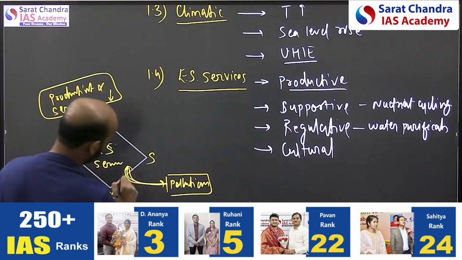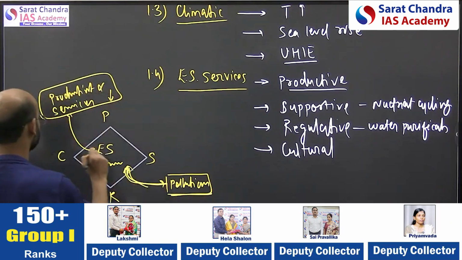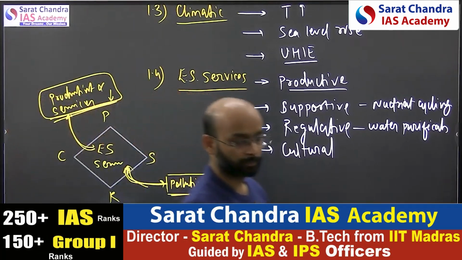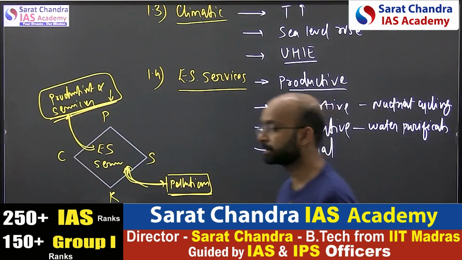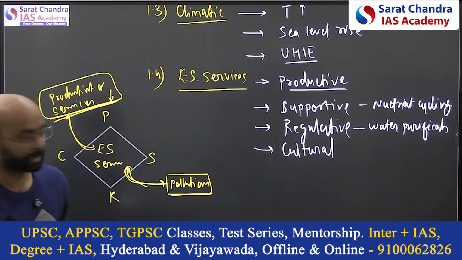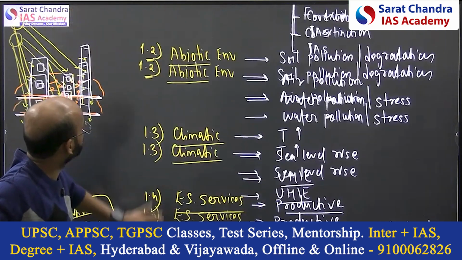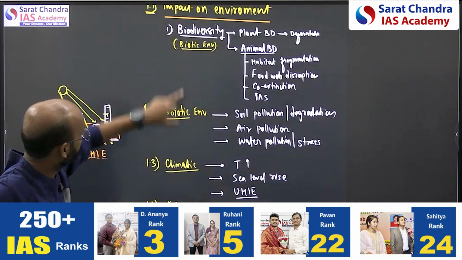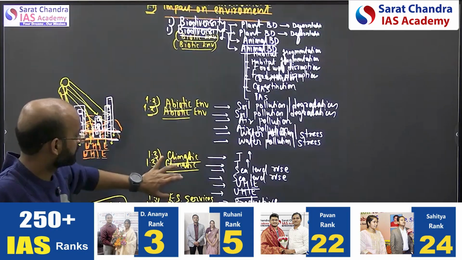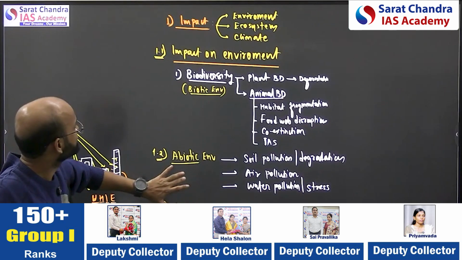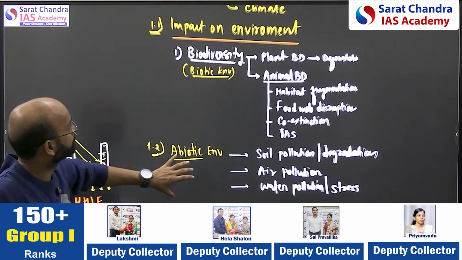So with pollution or environmental hazard, ecosystem services get disrupted. Okay, so if you want, you can present in such a way that will be the value addition in your answers. So at least the first 3 is very important, that is the abiotic, climatic, and the ecosystem services. If you need more points, you can use them. Impact on environment.